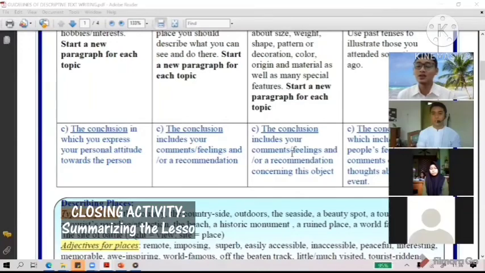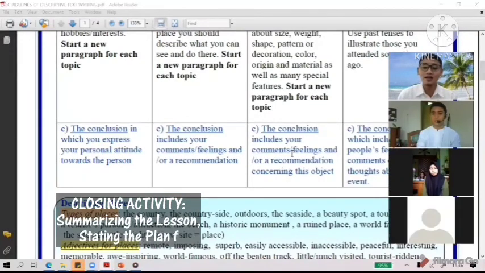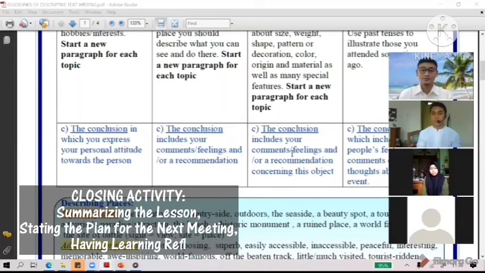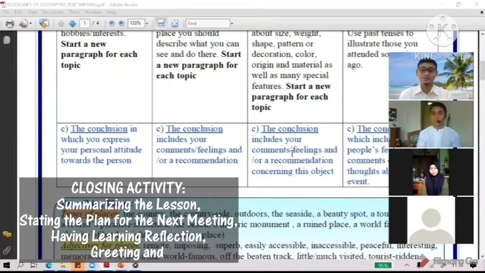So can anybody conclude what we discussed today? Discuss the difference about spoken descriptive text and written descriptive text. Good. Quite good, Rehan. Thank you for your conclusion. So I think that's all.